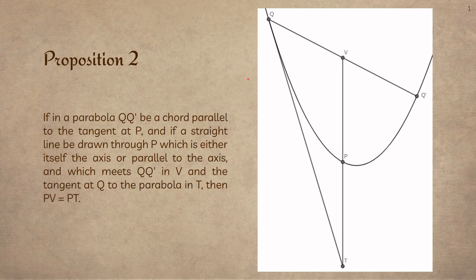So, same thing as last time, but if you take the line that's tangent at Q and draw it down and connect it to this line here, Archimedes is saying that this distance is the same as this distance here.